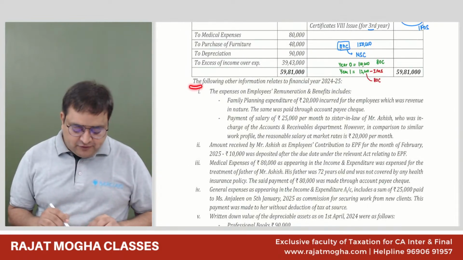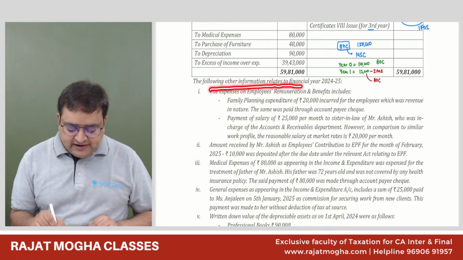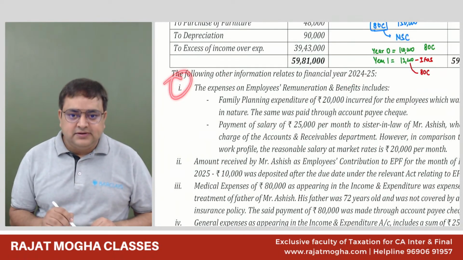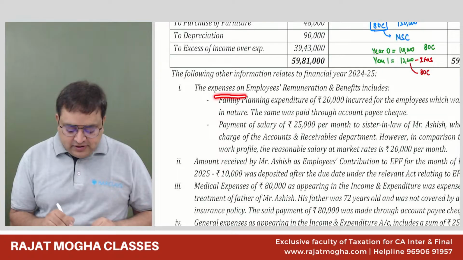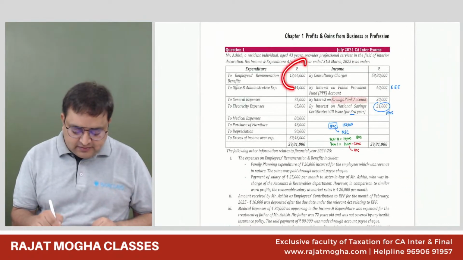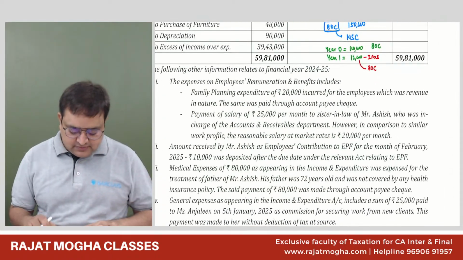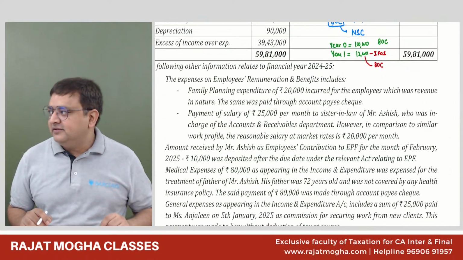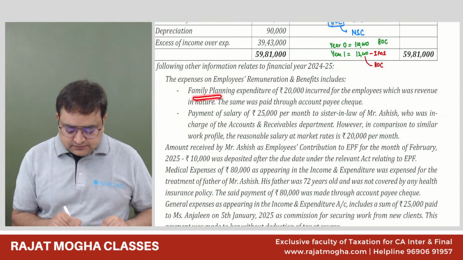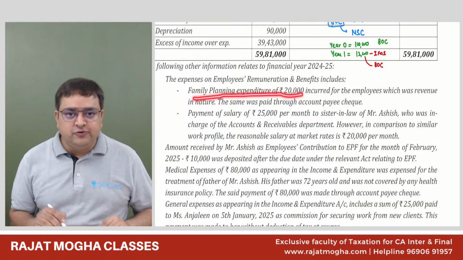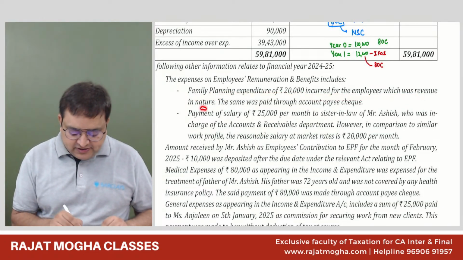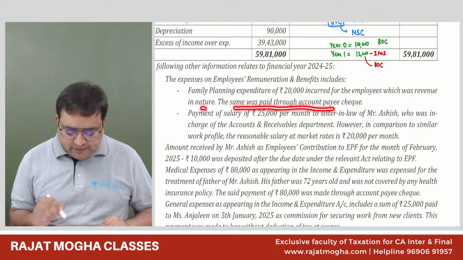Now, look at the information. The following other information relates to the financial year 24-25. First, expenses on employee remuneration and benefits include, so they are talking about this amount. This amount includes some information. Let us look at the information. Family planning expenditure of 20,000 rupees incurred for the employees, which was revenue in nature. The same was paid through account payee cheque.